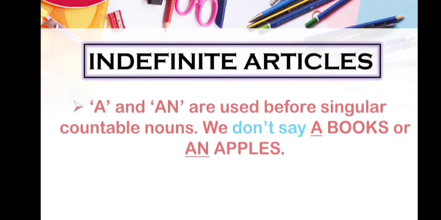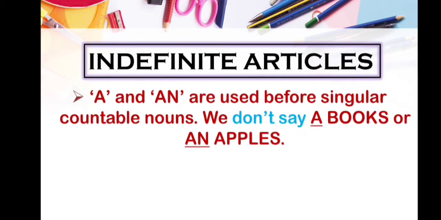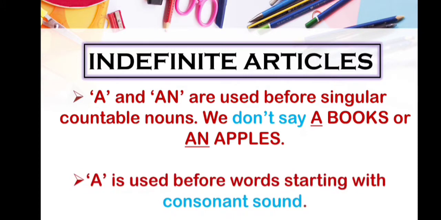A and an are used before singular countable nouns, and we don't say a books or an apples. Okay, you have to be very clear about that. A and an are always used before singular countable nouns, not uncountable nouns. Okay, the next point is a is used before words starting with a consonant sound. You have to pay attention towards the sound. With consonant sounds, a is used.